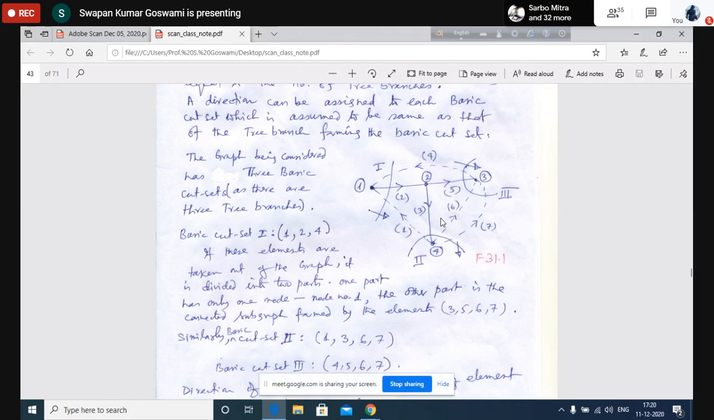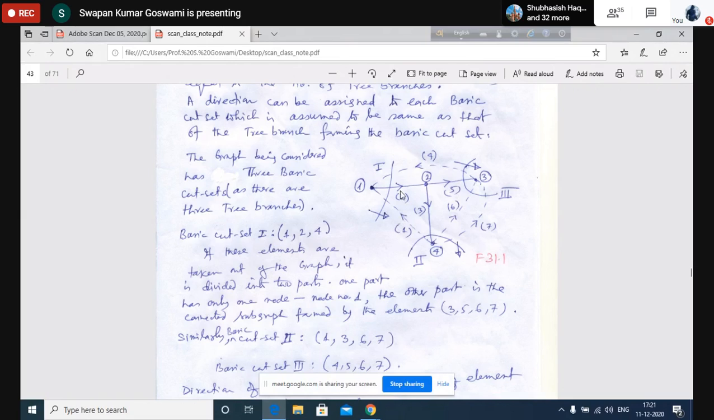Okay, as we have assigned some direction for the cut set, we shall have to assign a direction to the loop also. What direction we shall assign to the loop? For the loop, since in the basic loop there is only one link, let us choose the direction of the loop to be same as the direction of the link forming the loop.